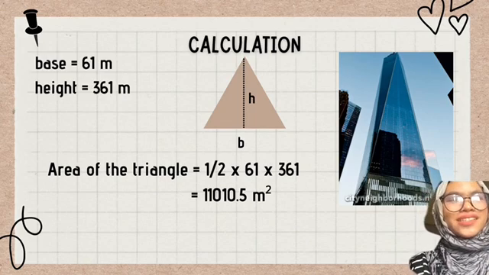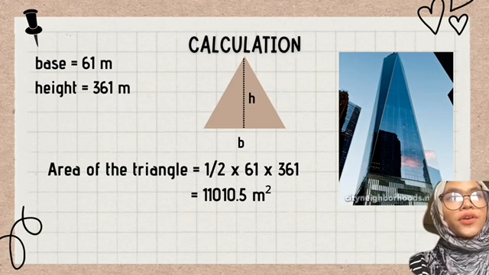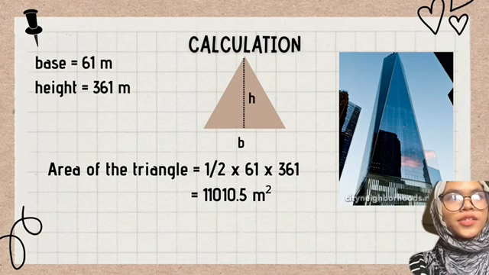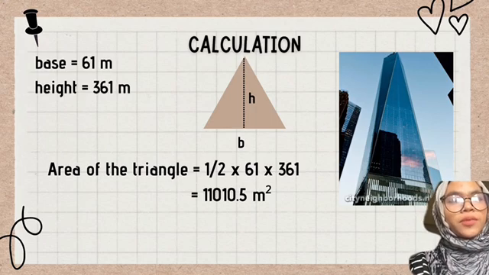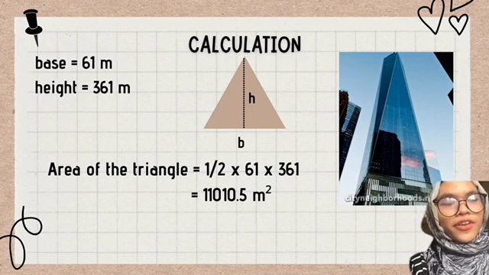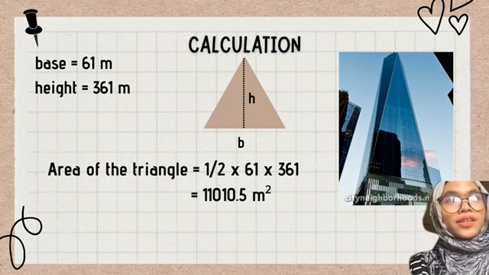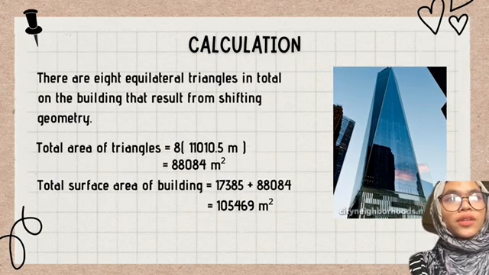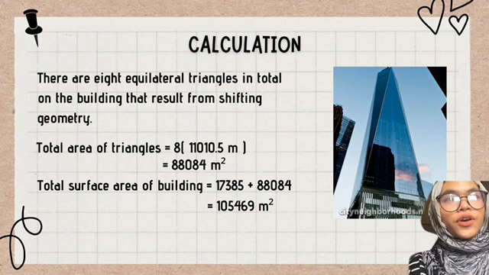The wall of the One World Trade Center is made of 8 equilateral triangles with a base of 61 meters and a height of 361 meters. To calculate the area of the One World Trade Center triangle wall, we substitute the base and the height into the formula of triangle area, which is 1/2 multiplied by 61 and 361, and we got 11,010.5 meters square. As I mentioned earlier, the wall is made of 8 equilateral triangles. So to find the total area of triangles, we multiplied 11,010.5 by 8 and we got 88,084 meters square.